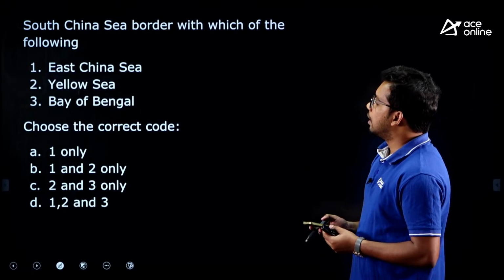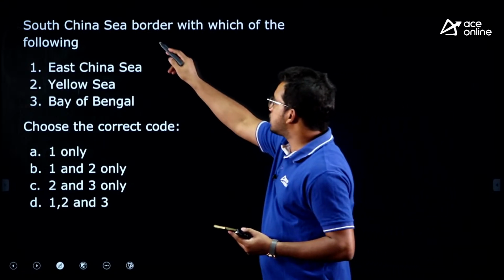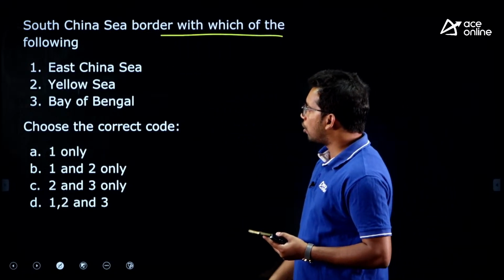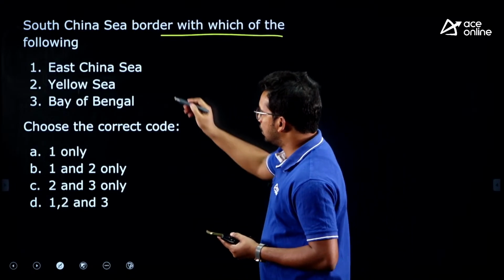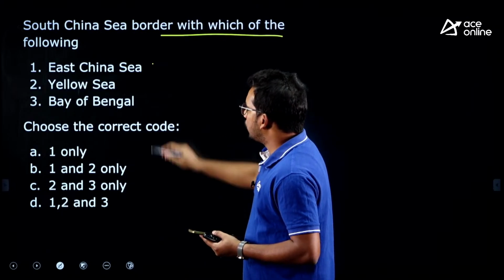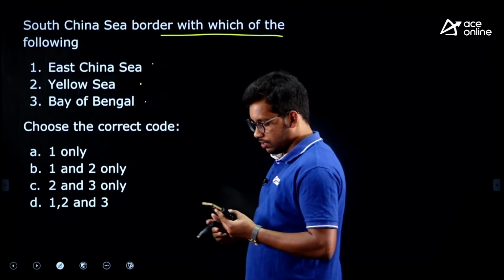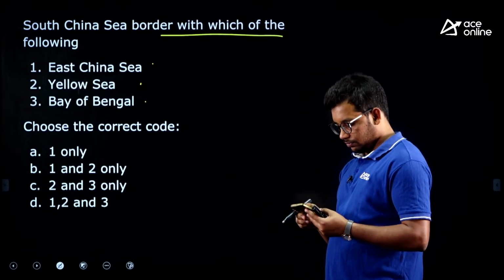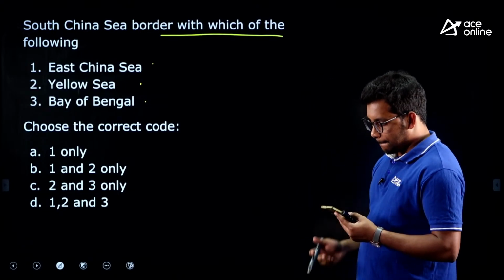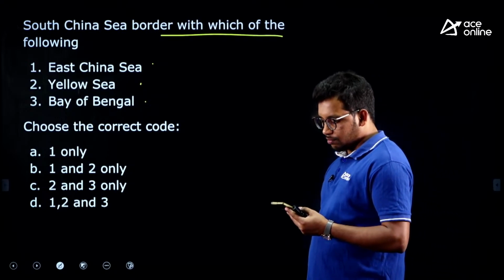Great. Next question, the South China Sea borders which of the following? So they are asking, South China Sea is bordering which of the following? East China Sea, LOC, Bay of Bengal.